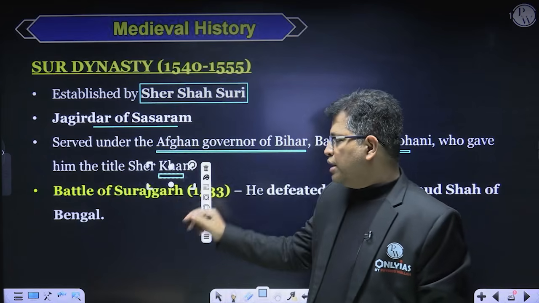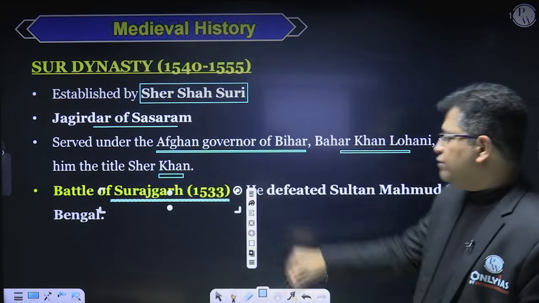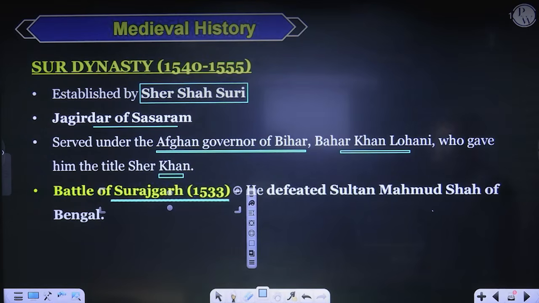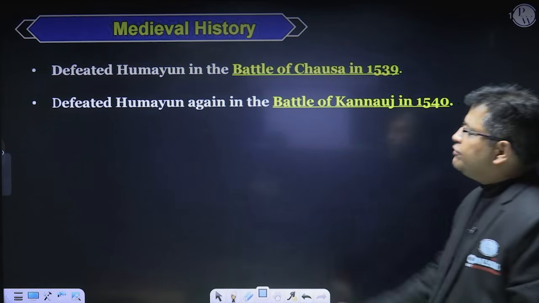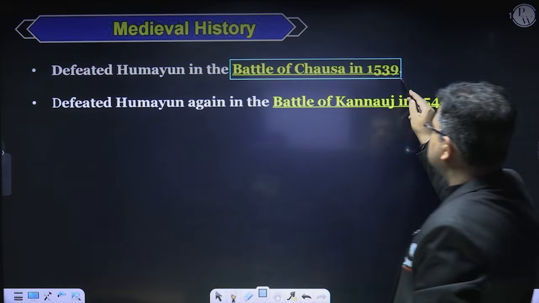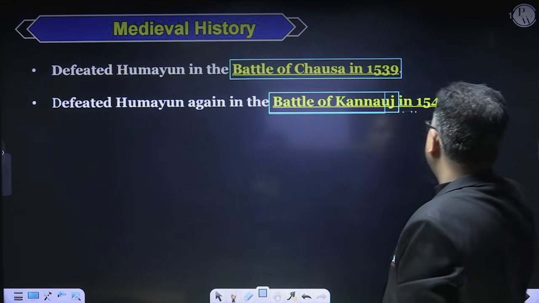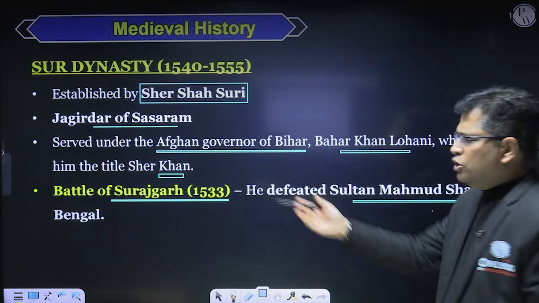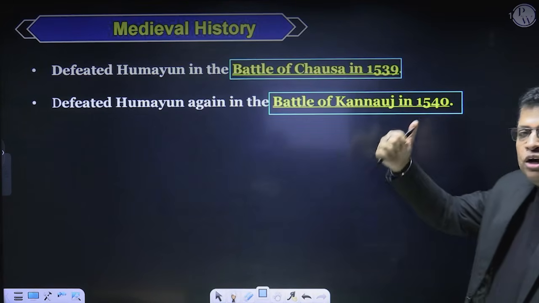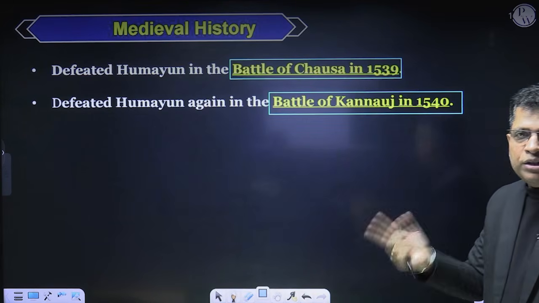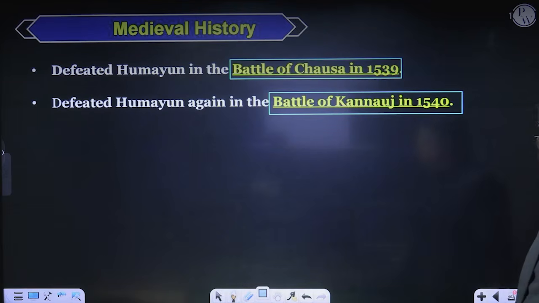He fought the Battle of Surajgarh in 1533 to consolidate his position in Bengal, and he defeated Sultan Mahmud Shah of Bengal. Then he also defeated Humayun in the Battle of Chausa in 1539 and the Battle of Kannauj in 1540. Why are these years important? You may get all three battles, Surajgarh, Chausa and Kannauj, to arrange in sequence: 1533, then 1539 and 1540.